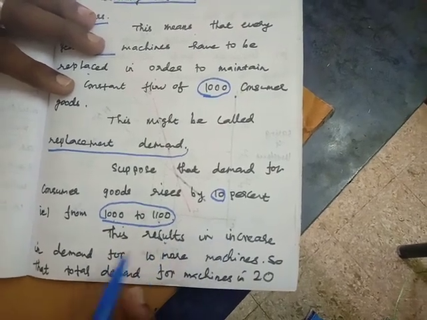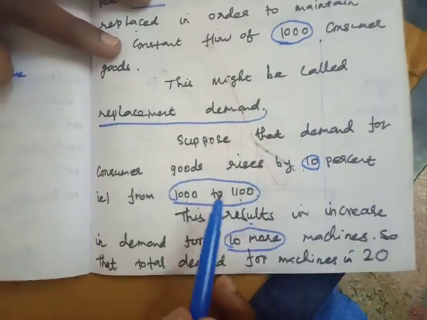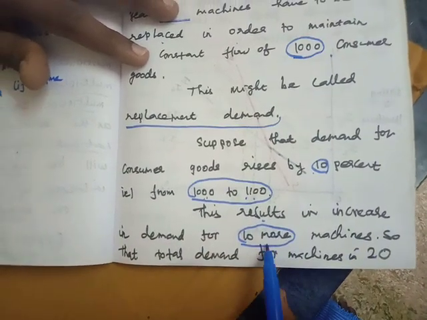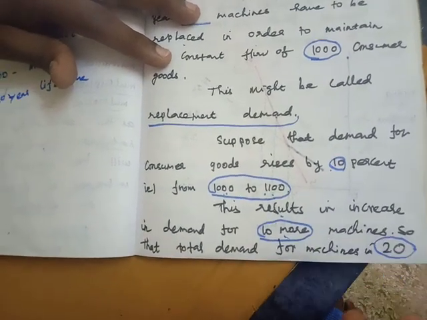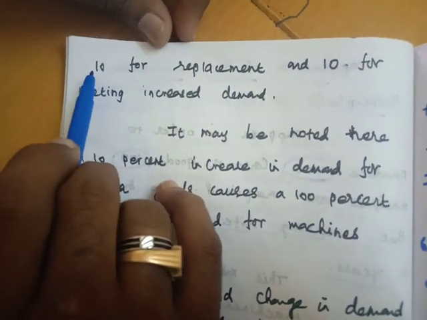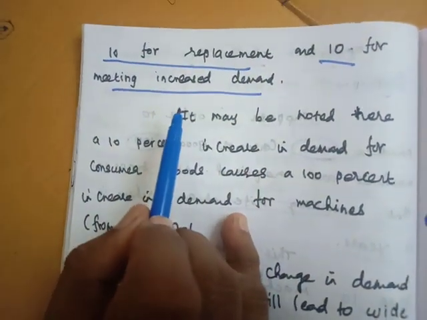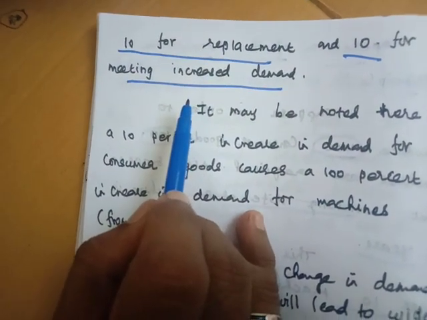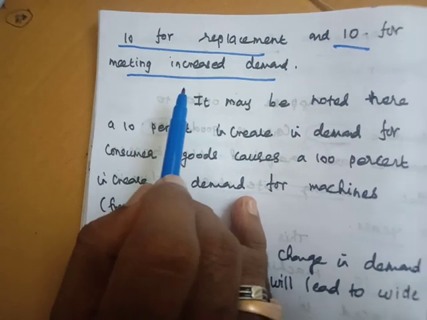This results in an increase in the demand for 10 more machines, because to increase the product from 1000 to 1100 we need an additional 10 machines. So the total demand for machines every year is 20: 10 for replacement because the lifetime is over, and another 10 for meeting the increased demand.